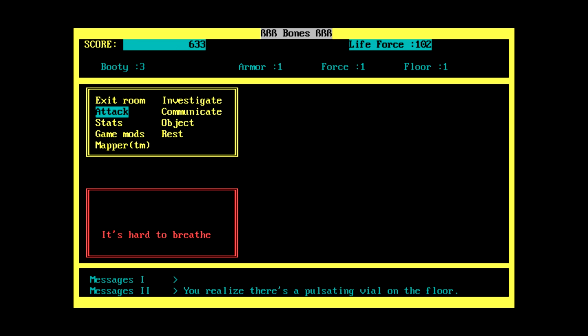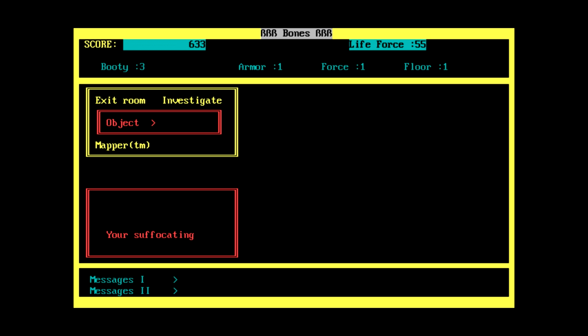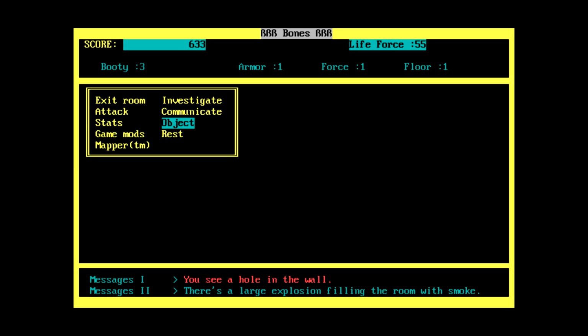So how do we actually get out when this happens? Because the last time this happened, I basically had no chance to escape or anything. I don't think we have a chance of getting out of here, unless we can use our explosives. Oh, that actually worked. So when you get stuck in a room that's suffocating you, if you use an explosive, you can just blow the walls apart.